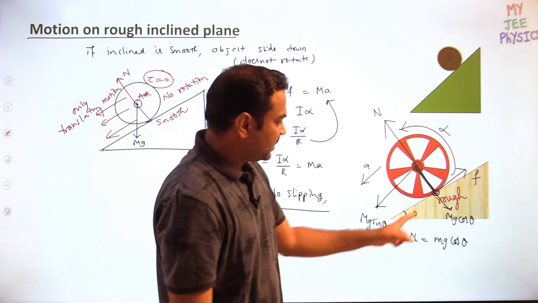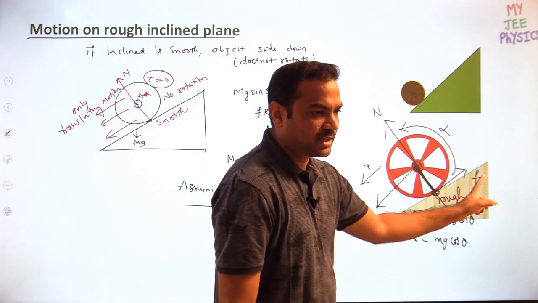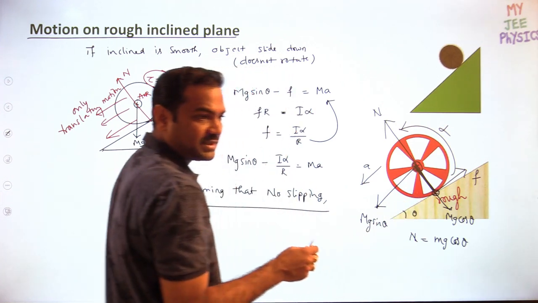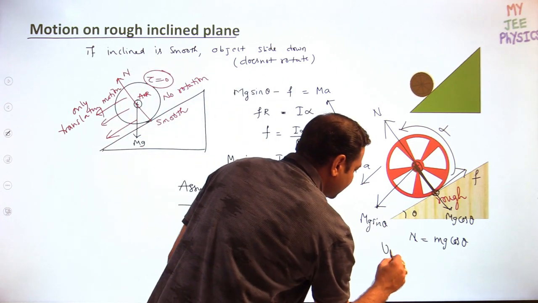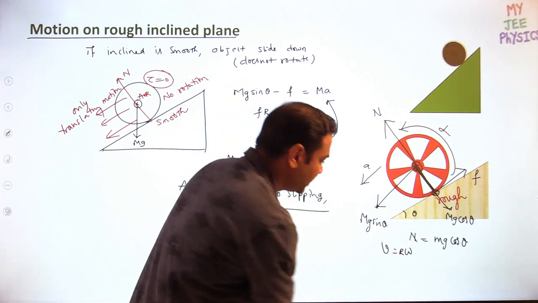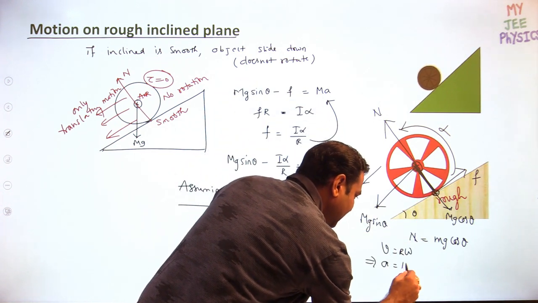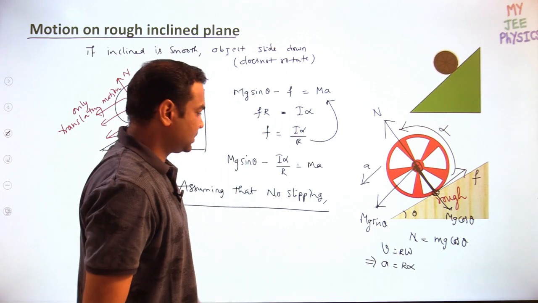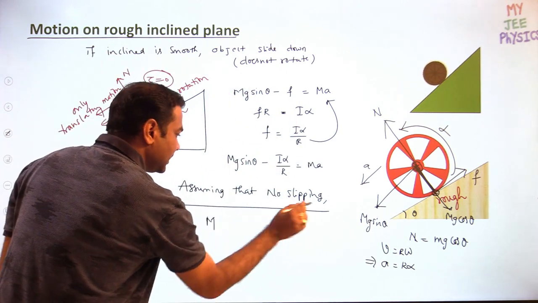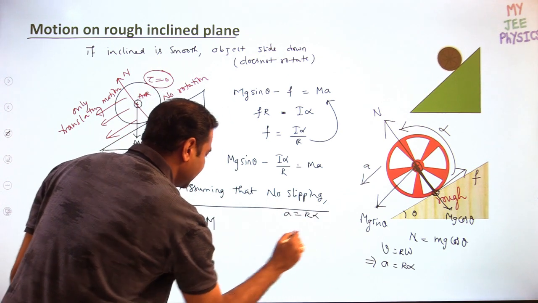Here the inclined plane is at rest, so the contact point should be at rest. To make the bottommost point at rest, the condition should be V is equal to R omega. If I take the derivative, I'll get A is equal to R alpha. So I'm using the same thing here: if no slipping, then A is equal to R alpha.